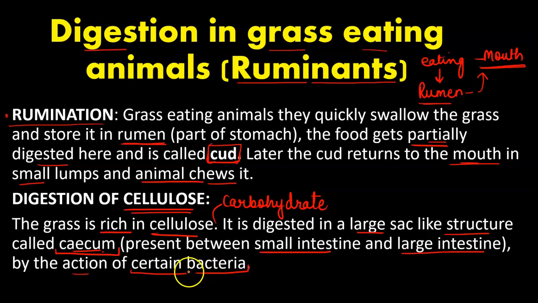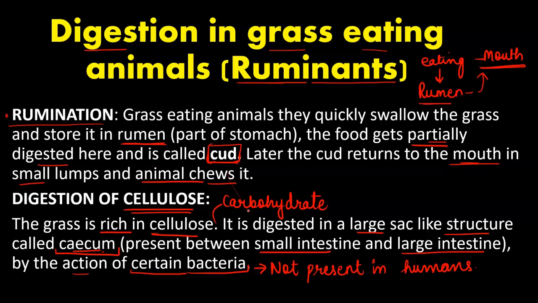Furthermore, these specific bacteria are not present in other animals or human beings. In our case, these bacteria are not present, which is why we are not able to digest cellulose. Only ruminants have the bacteria that digest cellulose, so this is the reason why these animals are able to digest cellulose.